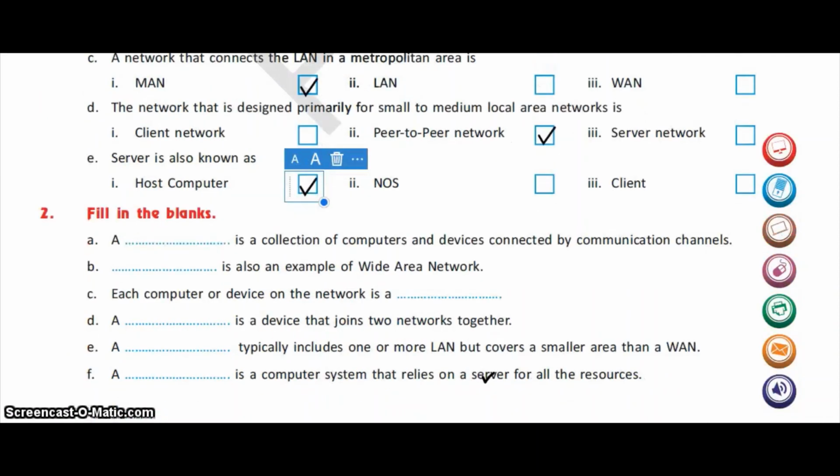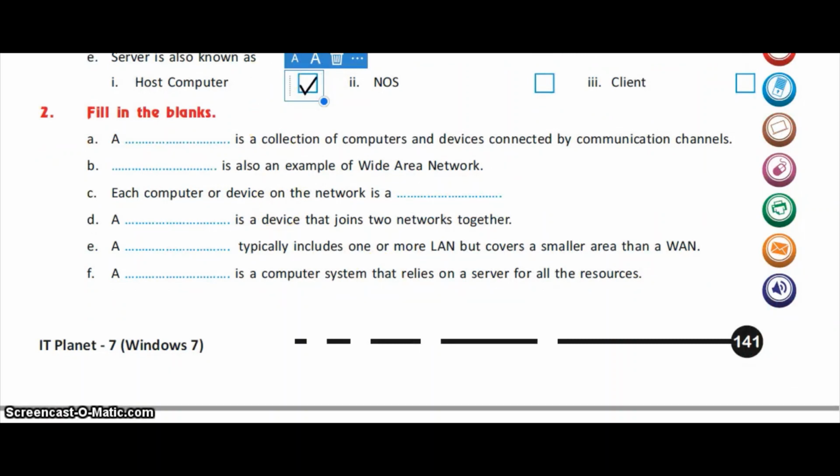Now let us start the fill in the blanks part. A dash is a collection of computers and devices connected by communication channels. What is it? A network. A network is a collection of computers and devices connected by communication channels. Now next one: dash is also an example of wide area network, and so the answer is the internet.